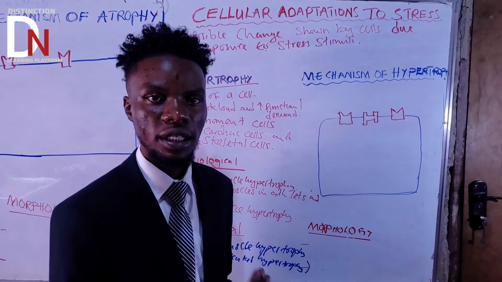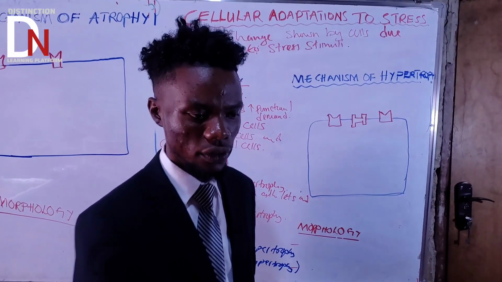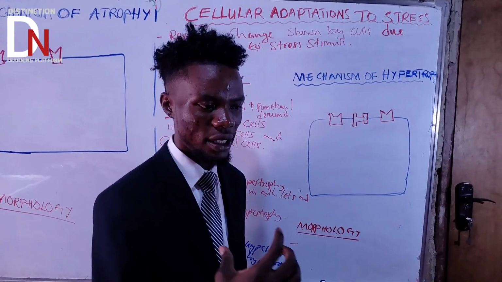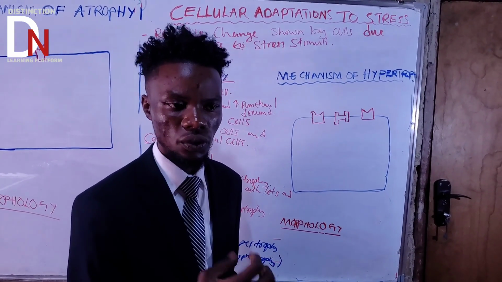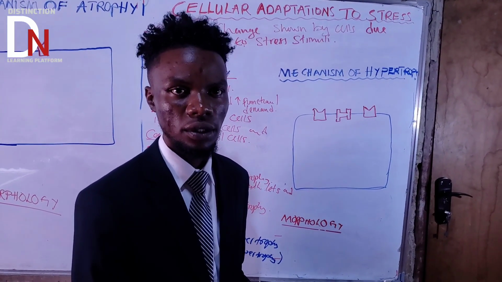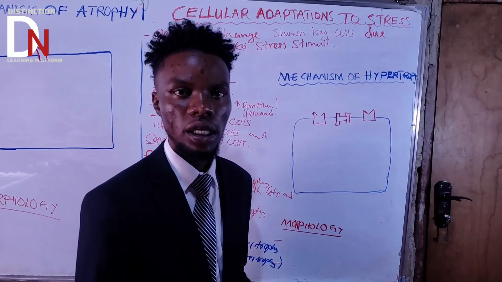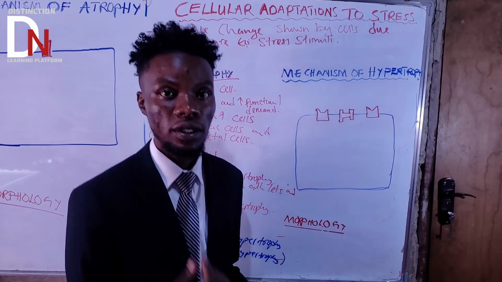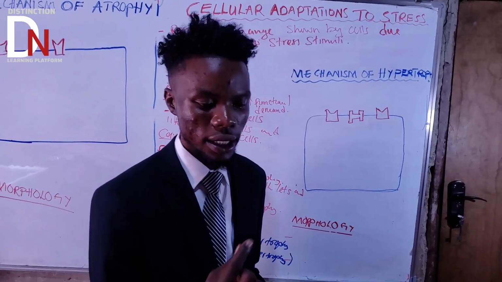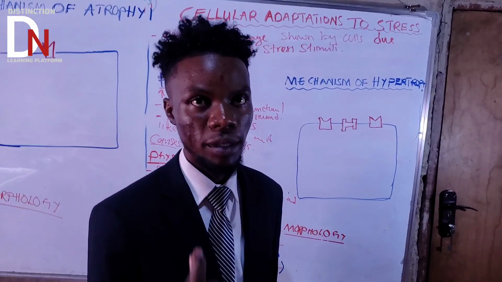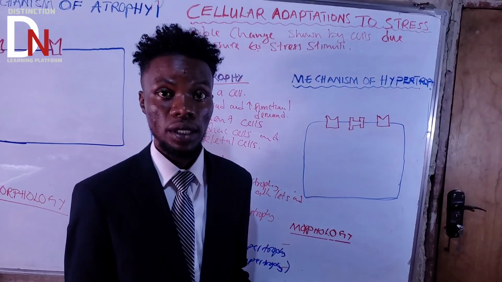Someone has hypertension, high blood pressure, and that pressure puts stress on the left ventricle. To overcome that functional demand, that workload, the left ventricle is going to hypertrophy, become large in size. The reason why it's pathological is because there is an underlying condition, hypertension, leading to ventricular hypertrophy.